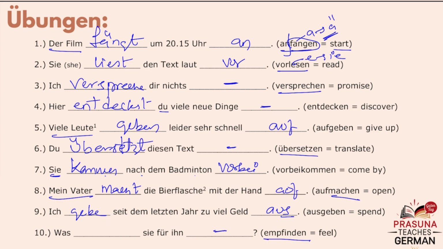Lastly, empfinden. Empfinden is also not a separable prefix, so it goes with sie conjugation. So it is again a type 2 verb, with the ending. So it goes with: Was empfindet sie für ihn?